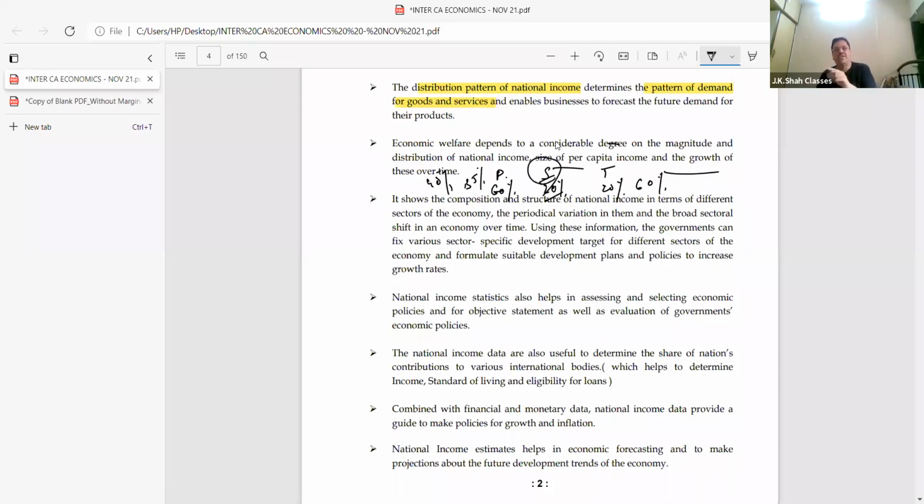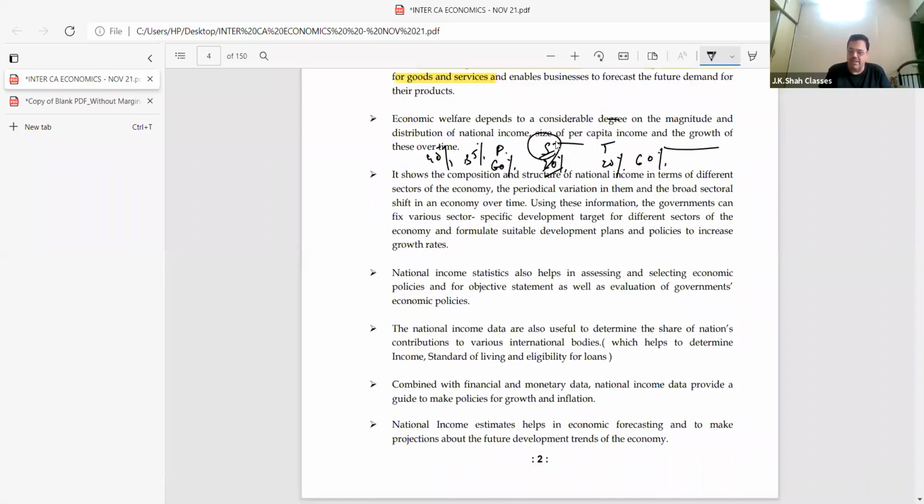From primary to tertiary, and after tertiary, now Modi has taken the initiative. What initiative? Atmanirbhar Bharat. Make in India. Made in India. He told the Rafale company: you make planes for us in France, but for the second order you'll make planes in India. I want my secondary sector to develop. So see, where do I get this information from? National income. After the primary sector, the secondary sector did not develop, the tertiary developed.